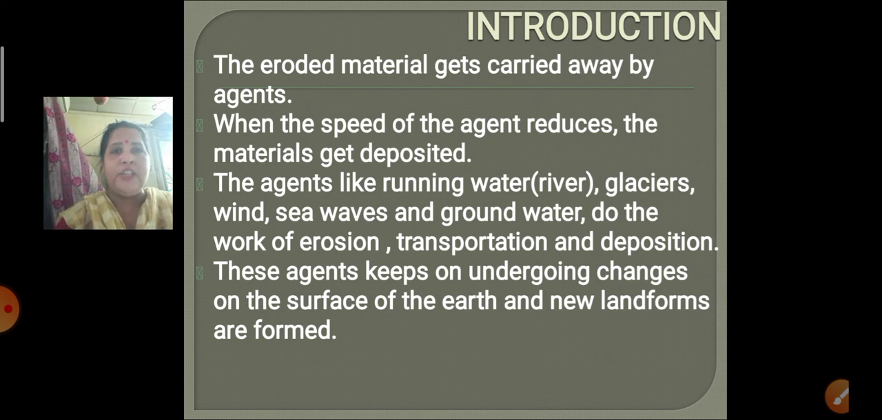And who are these agents? The agents are running water, that is rivers, glaciers, wind, sea waves, and groundwater. All these are the various agents that do the work of erosion, transportation and deposition, and because of this work, various landforms are formed on the earth's surface.